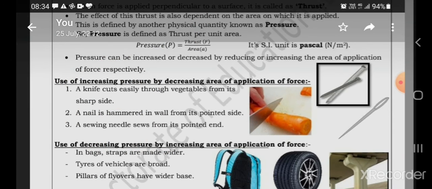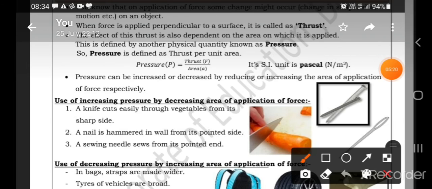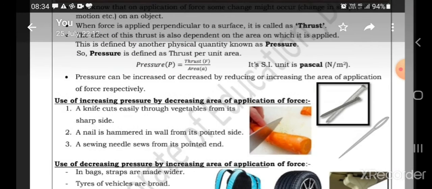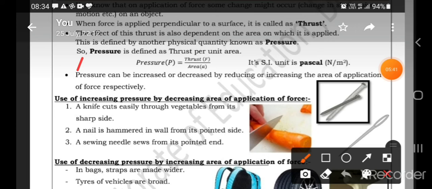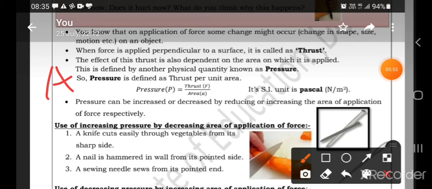We will apply this knowledge of pressure is equal to force over area. If we decrease area, pressure will increase.